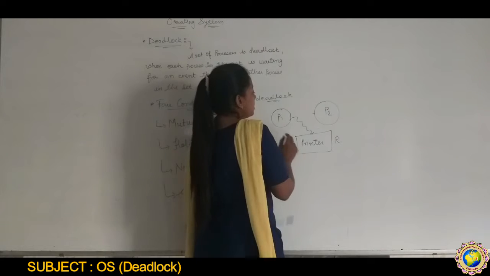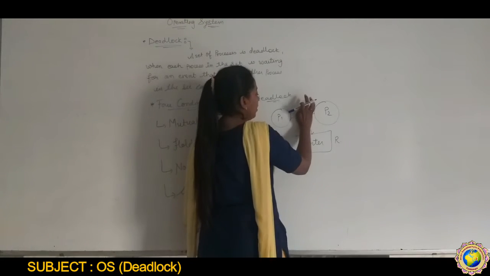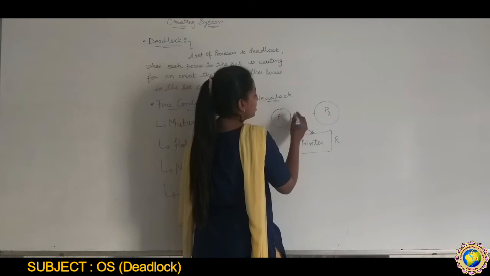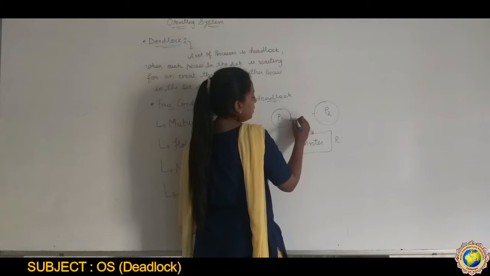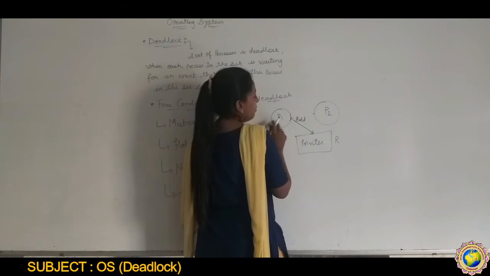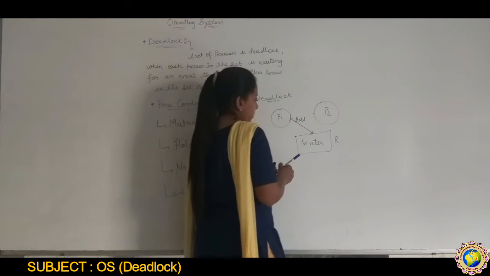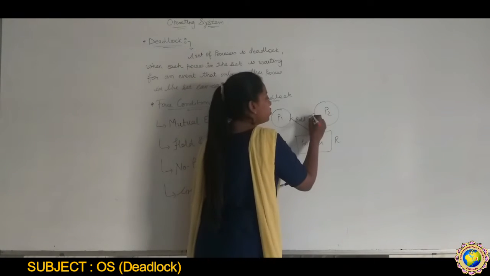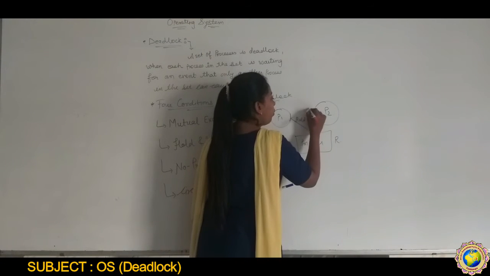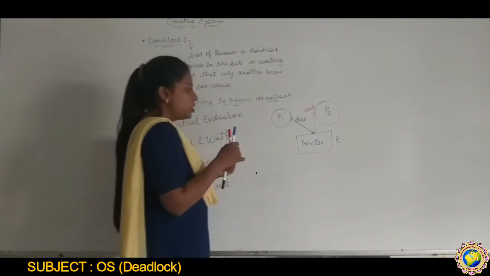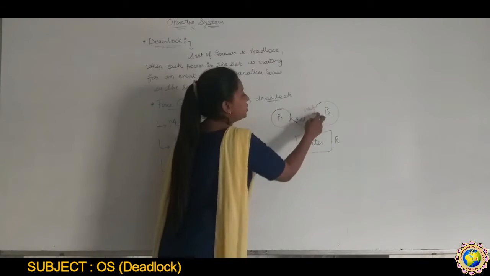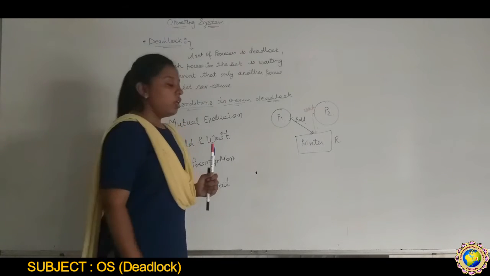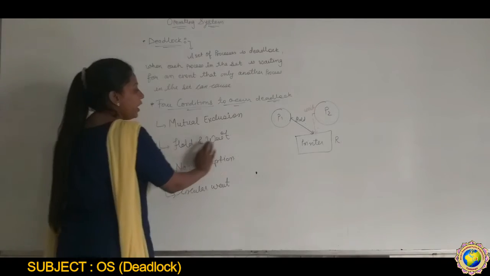So this is called the hold, right? In a particular way, we can say like this: this printer is held by P1 and P2 has to wait, right? So this is called a hold and wait condition. Okay, so this is about hold and wait.